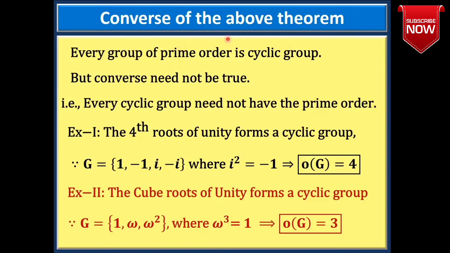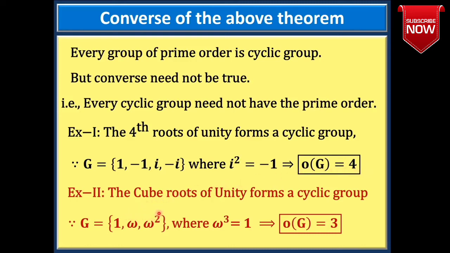Converse of the above theorem. We proved that every group of prime order is cyclic, but the converse need not be true. That is, every cyclic group need not have prime order. I have provided two examples for verification. Example 1. The fourth roots of unity, that is G is equal to 1, minus 1, I, minus I, where I square equal to minus 1, forms a cyclic group with respect to multiplication and order of G is equal to 4. Here G is a cyclic group with generator I and also minus I, and order of G is equal to 4, and 4 is not a prime number.